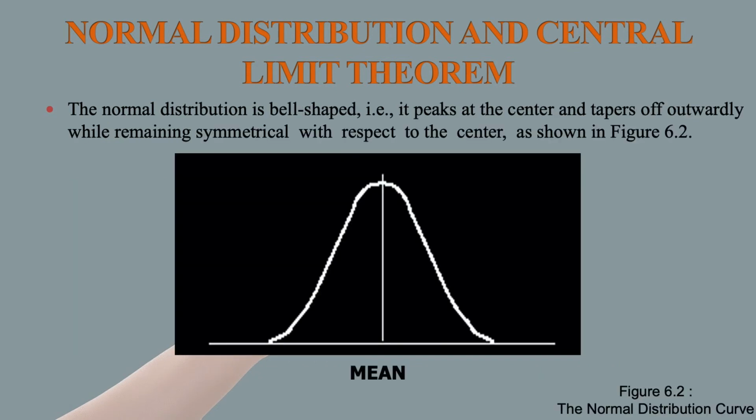The normal distribution is bell-shaped. It peaks at the center and tapers off outwardly while remaining symmetrical with respect to the center, as shown in the figure. So this figure gives the normal distribution curve. You see that at the center the peak is there and the mean is situated at the center, and there is sigma, we call it standard deviation. We will talk about the significance of the properties, the sigma, in our later course of discussions for this lecture.